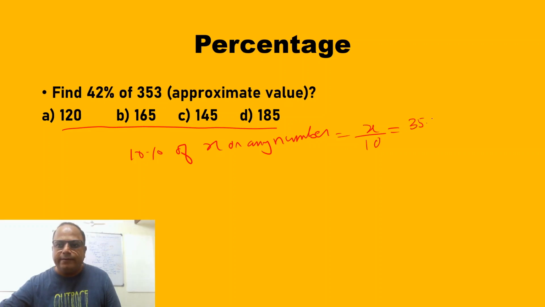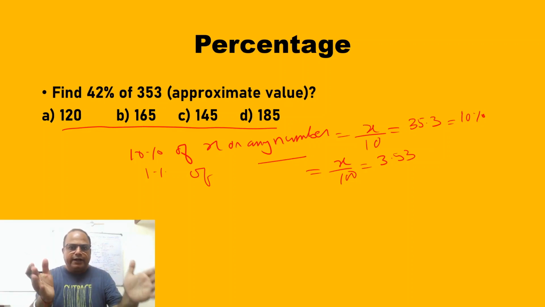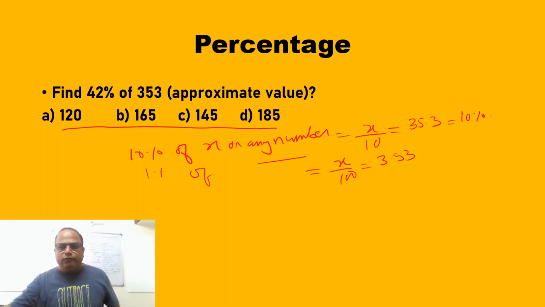So you get 35.3 as 10%. This is 10% mentally. And 1% of any number is nothing but dividing that number by 100. So here 1% is 3.53. I'm writing it for your understanding, but I can do it mentally also, and with practice and application you can also do it mentally. So now you know 10% of this number is 35.3.